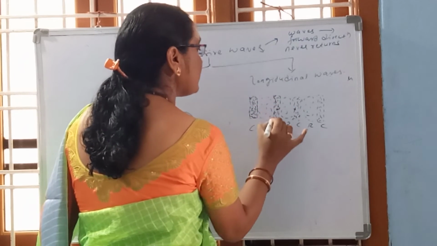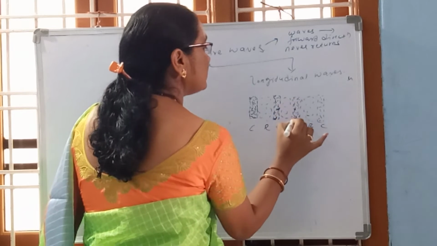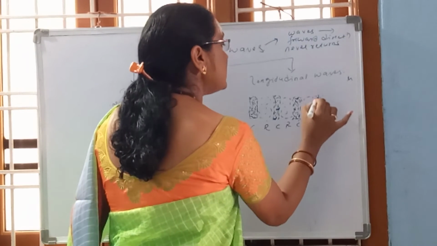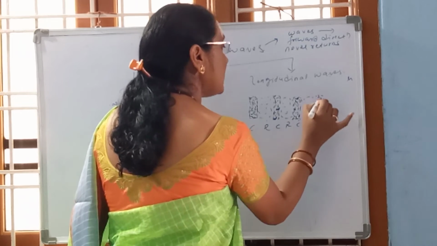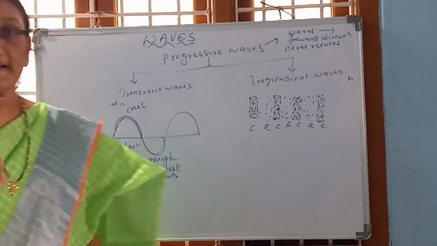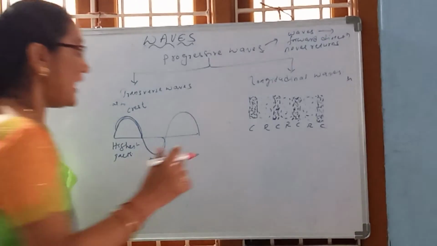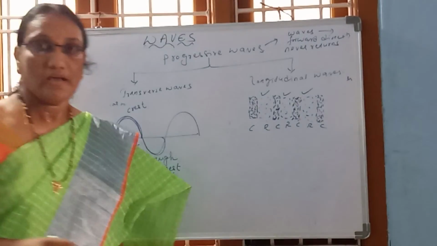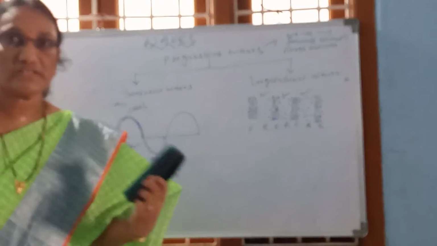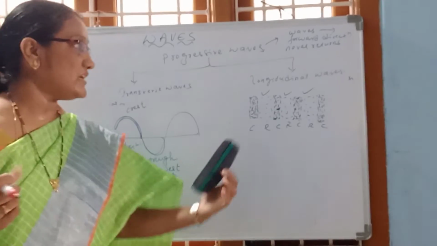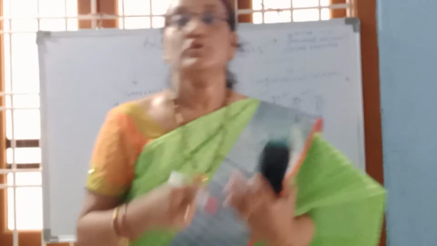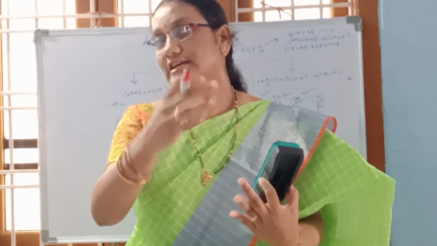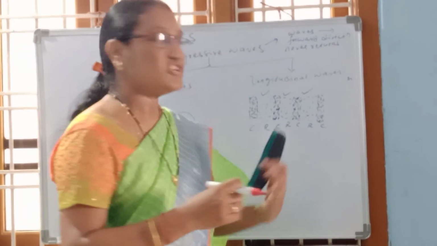In compressions, all particles are very close to each other, which means the density of particles will be very high. Such parts of the wave we call compression. Now you see the rarefactions.